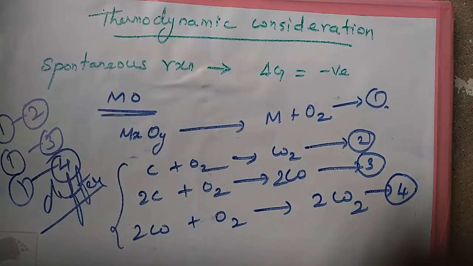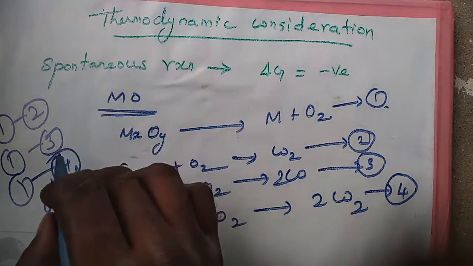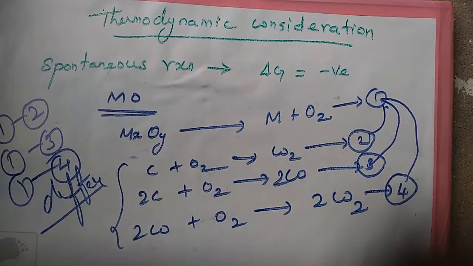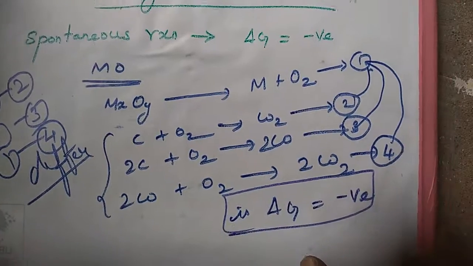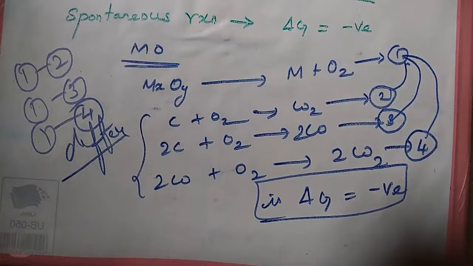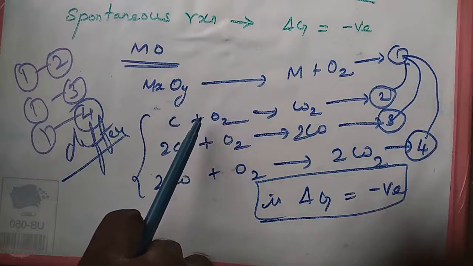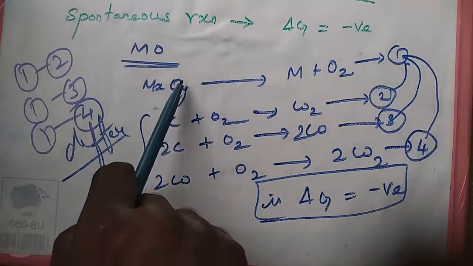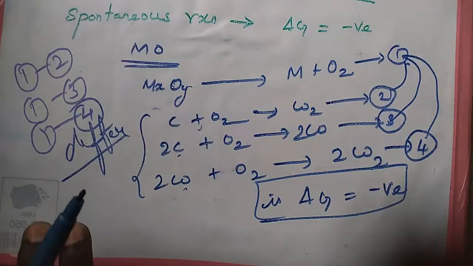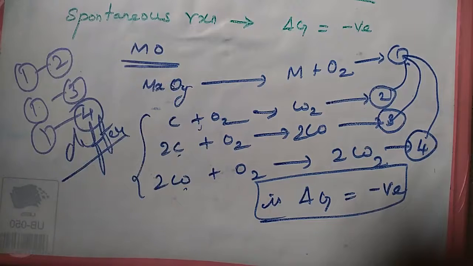If the free energy change for the coupled reactions 1 and 2, 1 and 3, and 1 and 4 has a negative del G value, where del G means Gibbs free energy,